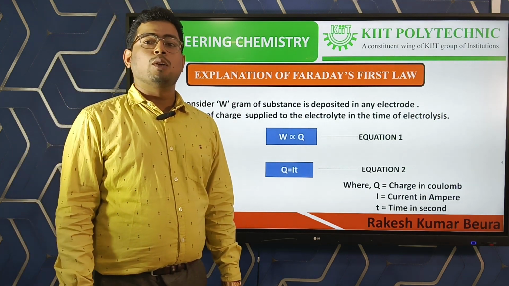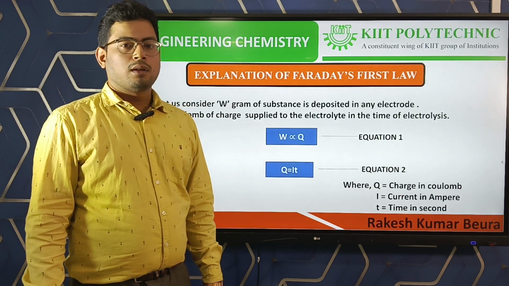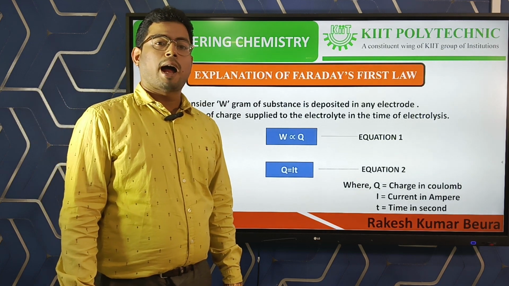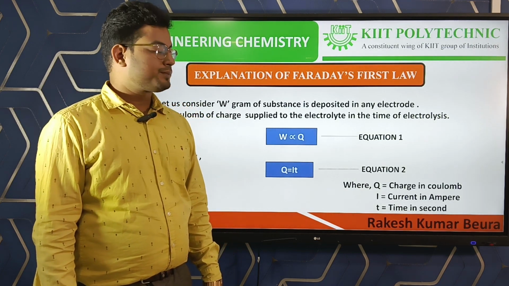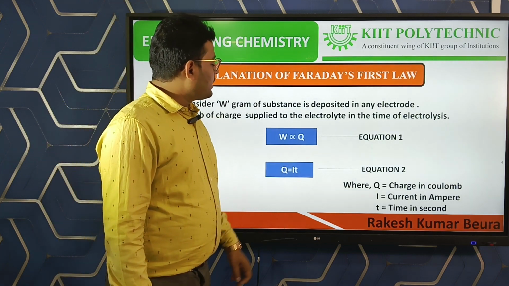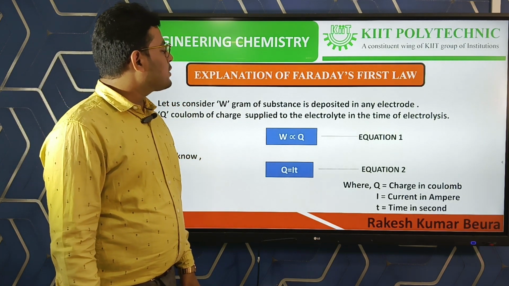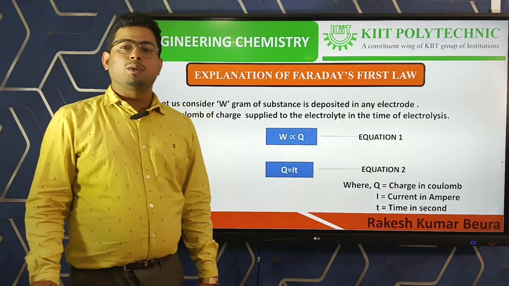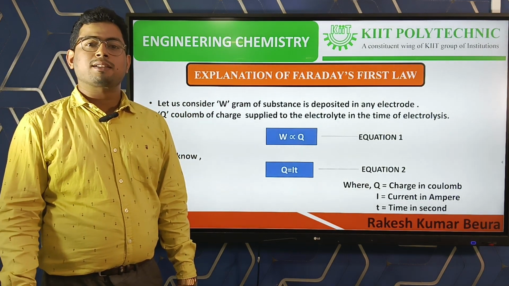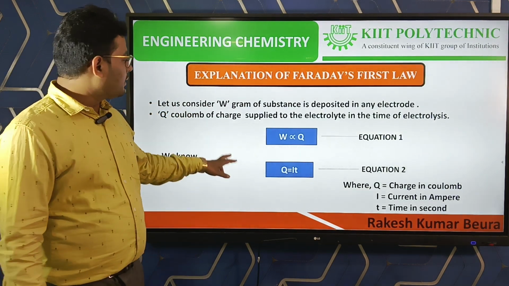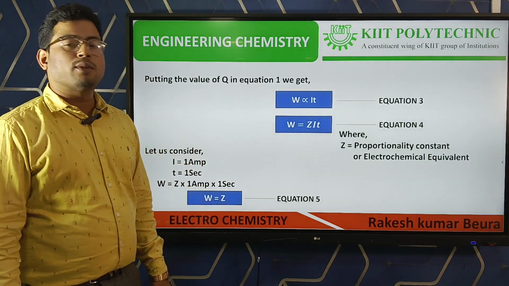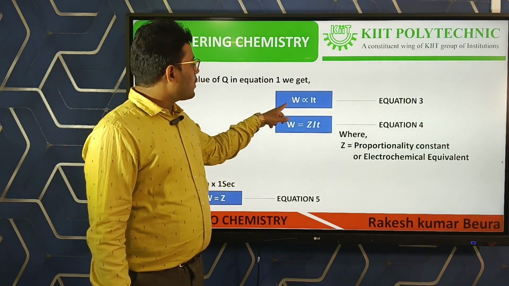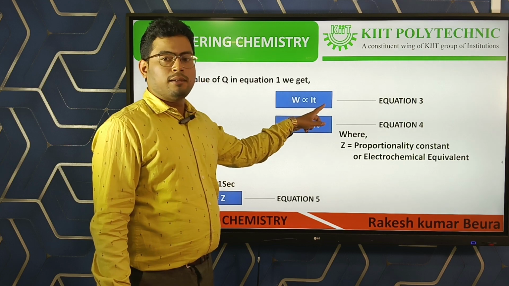But we know that Q is equal to IT, where Q is the charge in coulomb, I is the current in ampere, and T is the time in seconds. Q is equal to IT, that equation comes from I is equal to Q by T. That means the current is equal to the amount of charge passed per unit time. Then by putting the value of equation 2 in equation 1, in place of Q we put IT. So W is directly proportional to IT.